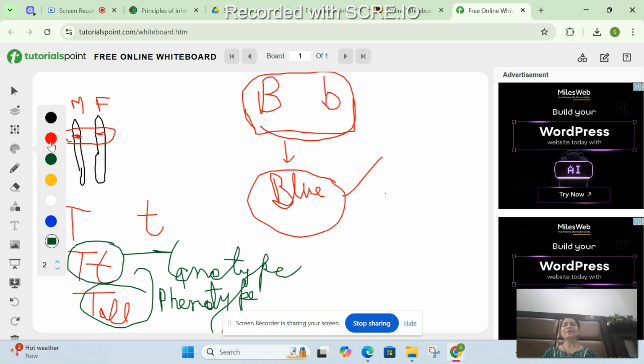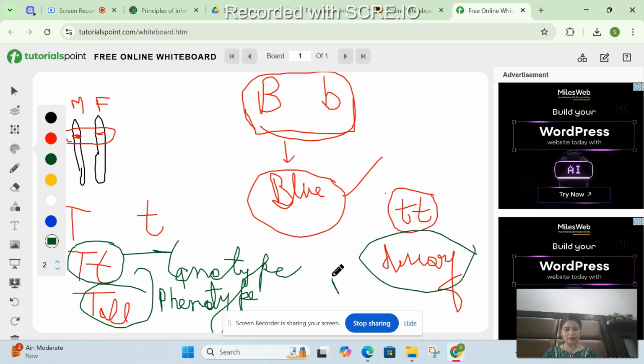Okay, and if I show you more examples, one plant will be small t and small t. Now what? It has no dominant trait. So who will be expressing itself? Of course, the recessive one, right? So this recessive gene, how will it look? It will look dwarf, right? This plant will look dwarf, correct. So dwarfness, this plant appearing dwarf will be the phenotype, correct. And the genetic makeup, the genes which are available will make up its genotype. Wonderful. So this is, I hope, clear to everybody.